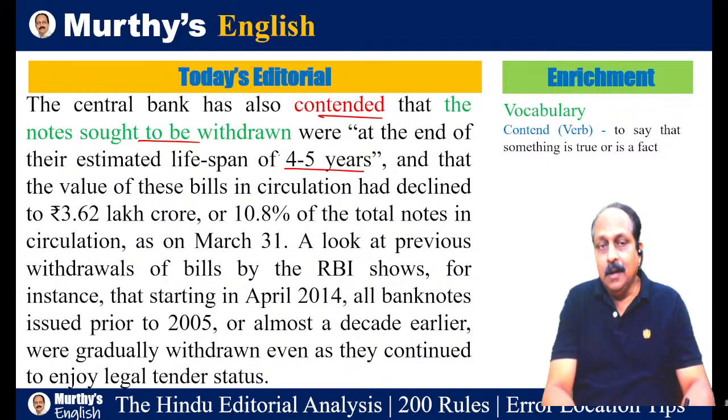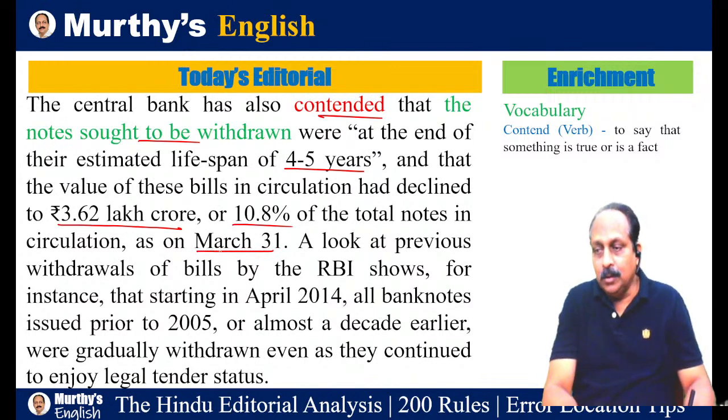RBI says the lifespan of the notes is 4 to 5 years, and that the value of these bills in circulation had declined to 3.62 lakh crore, or 10.8% of the total notes in circulation as on March 31st.